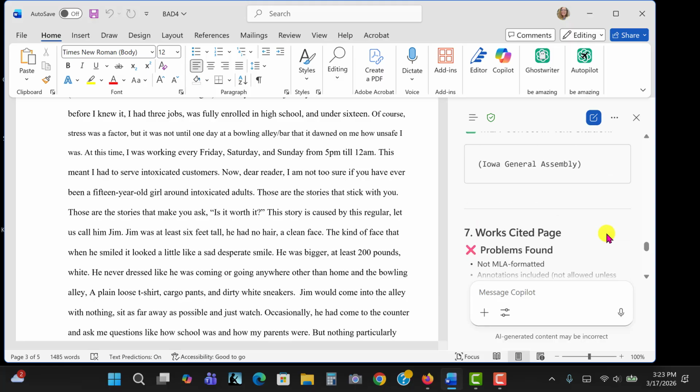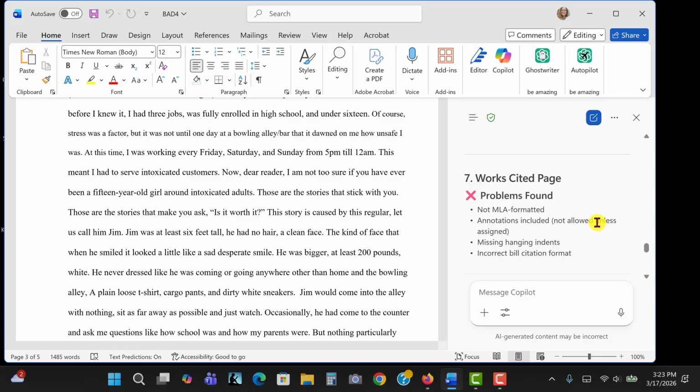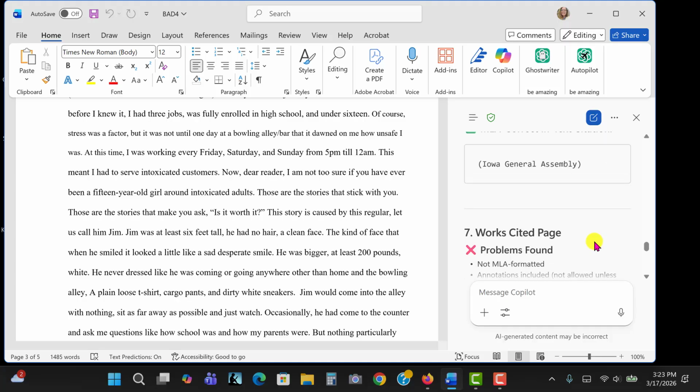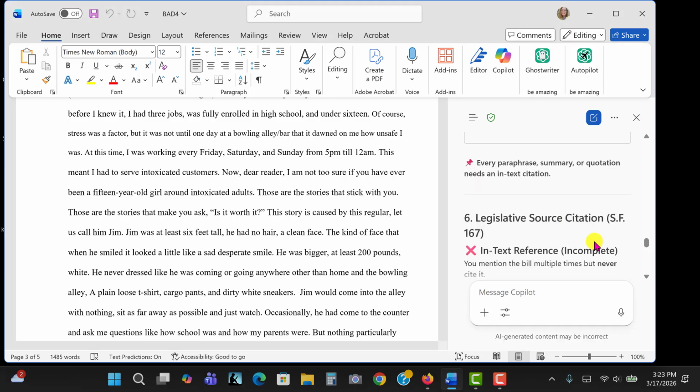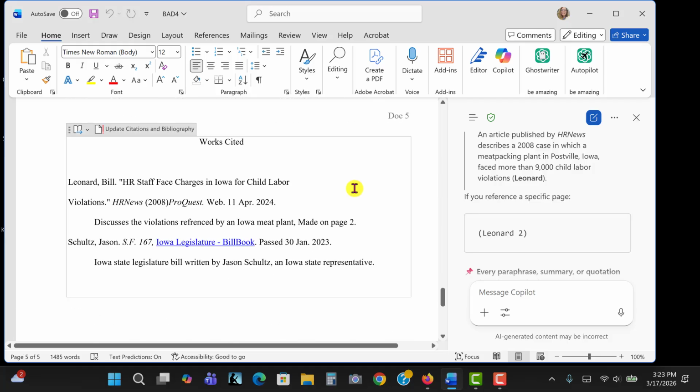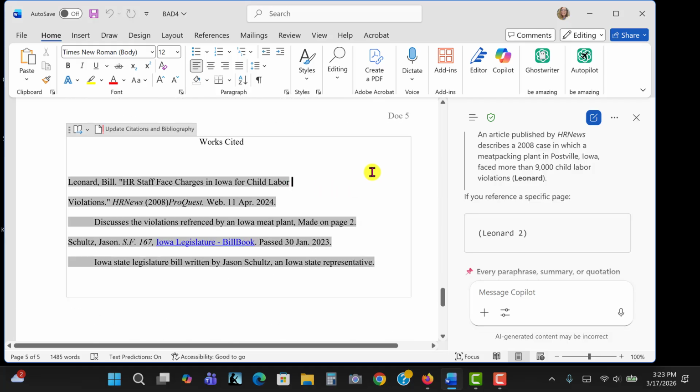So the works cited pages, it looks like there's problems found here. The main thing with this paper is that it's missing the correct in-text citations, and it looks like there's some formatting problems.